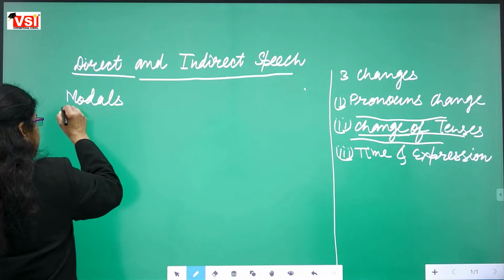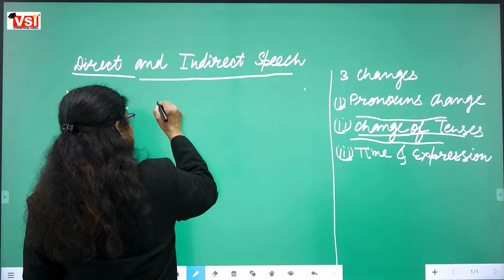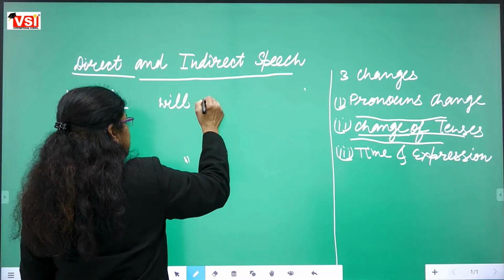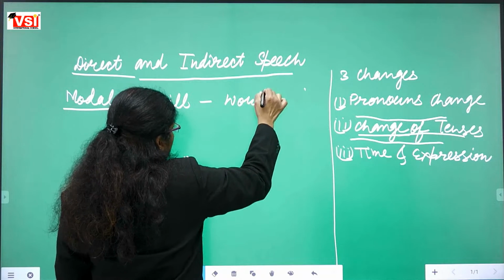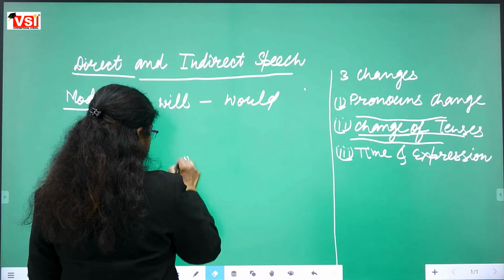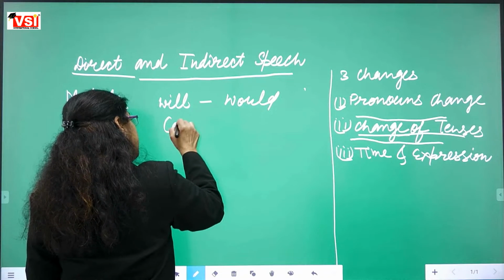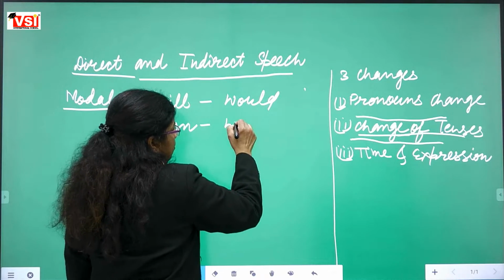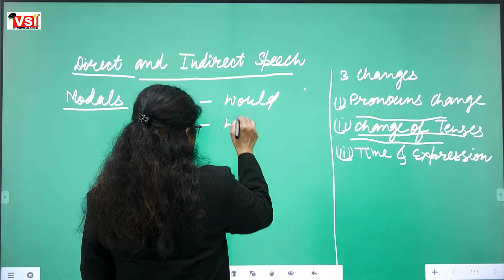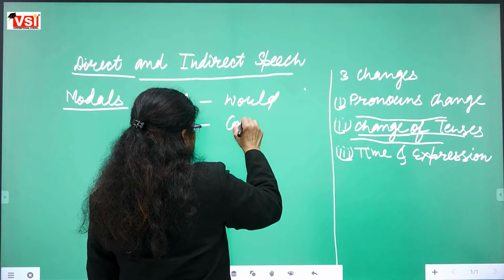Modal sentences. How are modals changed? See, if we have will, it will be changed into would. If we have can, it will be changed into could.